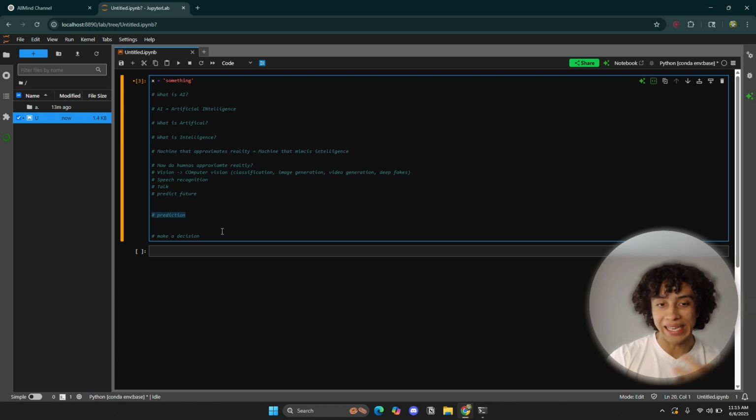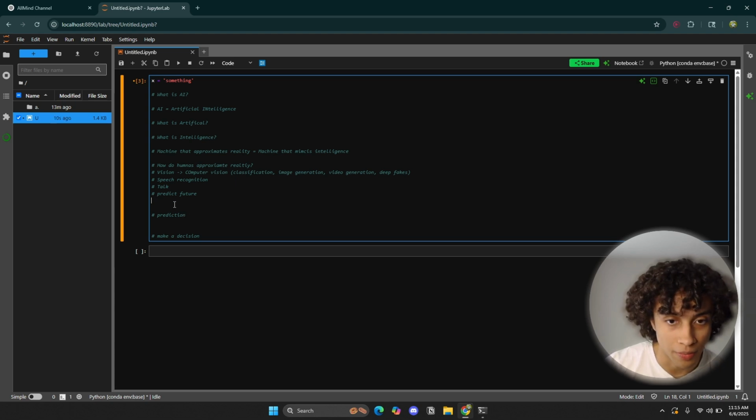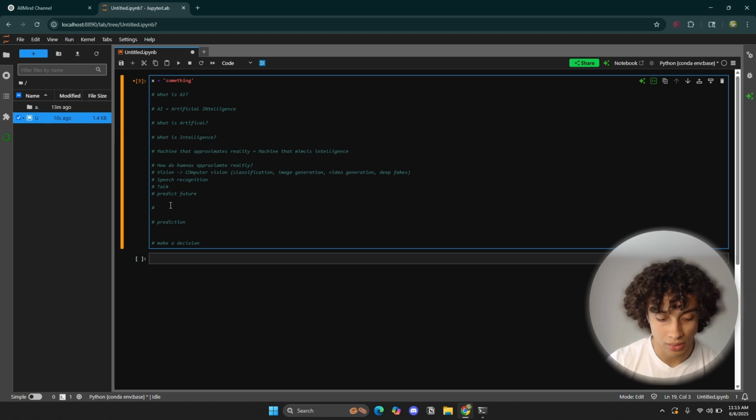But if we're going to add agency to the AI, because human beings can also make decisions. So humans make decisions. So what does an AI do? An AI also predicts or approximates reality, right? In the same way that human beings also make predictions. How do human beings approximate reality?